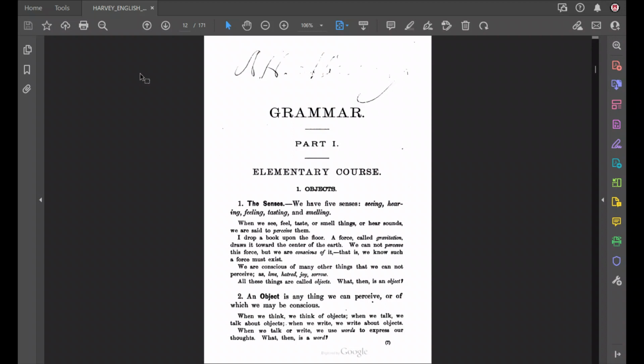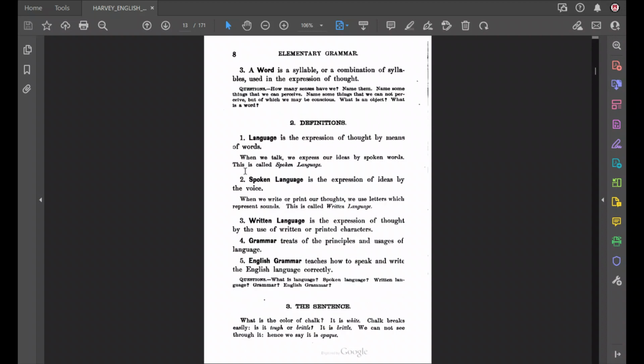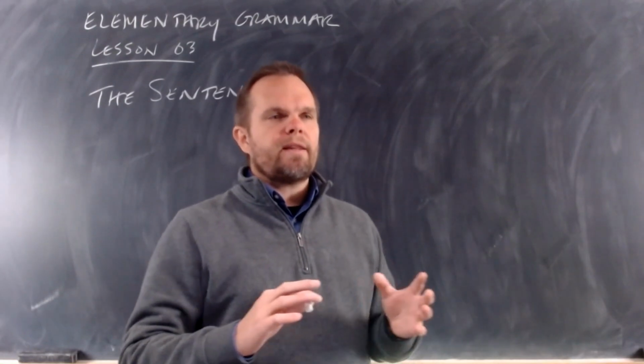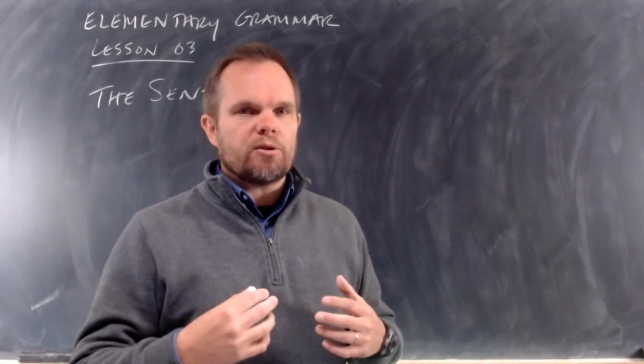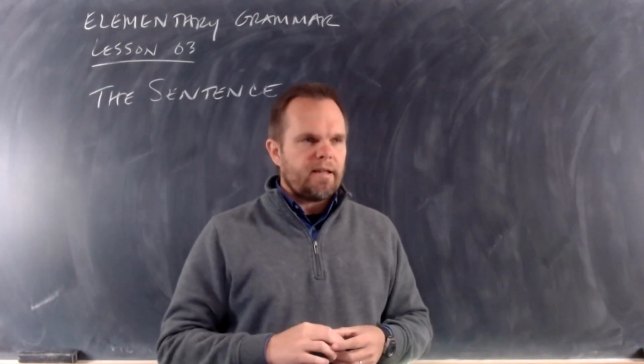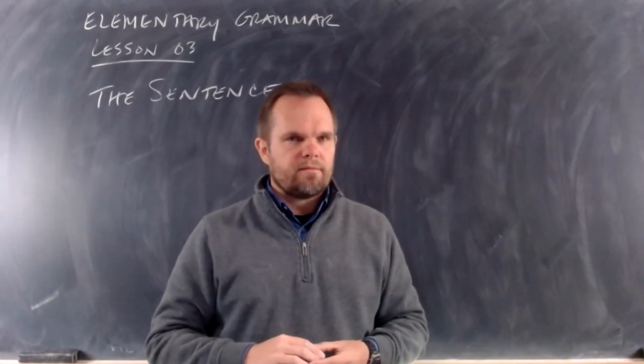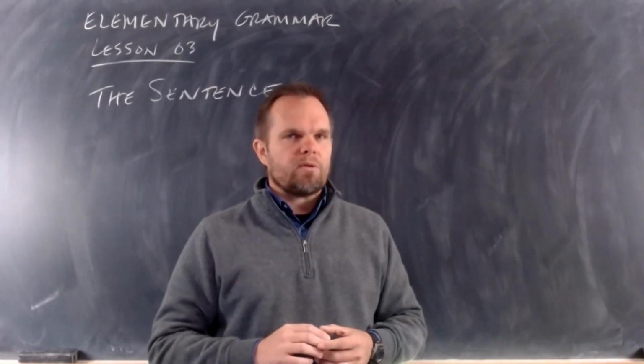And there are a number of different ways we learn about things. We talk about that in English composition class. But here in elementary grammar, we talked about the senses, about objects. We talked about what it means to perceive something and what it means to be conscious of something. And I give you this challenge question. Ready? What do you think there are more of in our minds, in our knowledge? Things that we perceive or things that we're conscious of? What do you think that there are more of? Things we perceive or things we're conscious of?